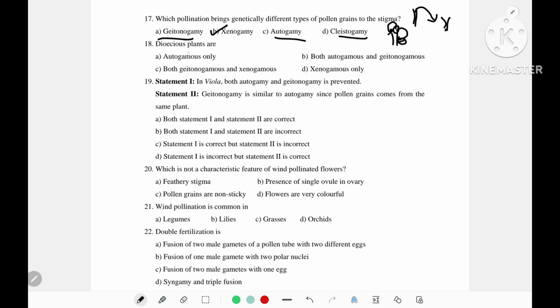Dioecious plants are... Dioecious plants means the plants in which the male and female reproductive organs are borne on two different plants. So this happens only in xenogamy. That is, dioecious plants always exhibit only xenogamy.